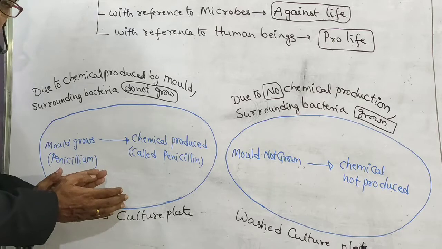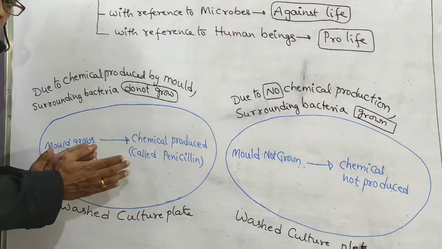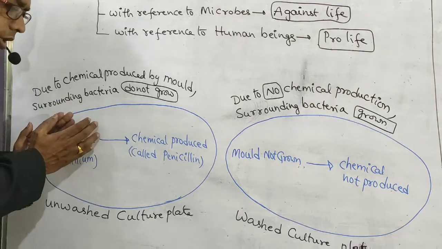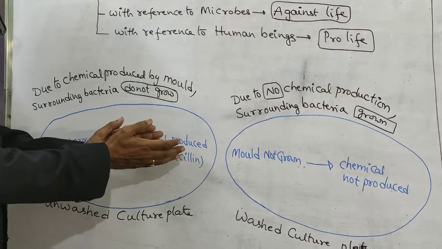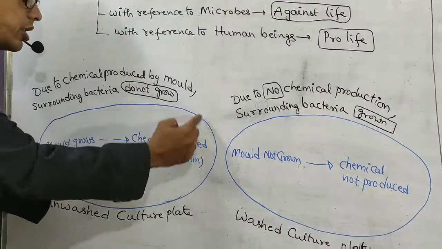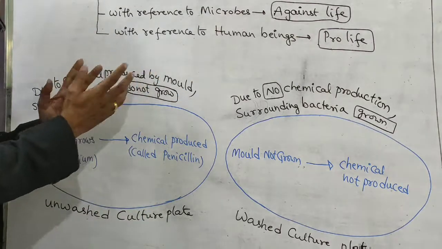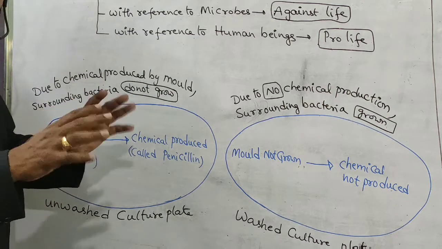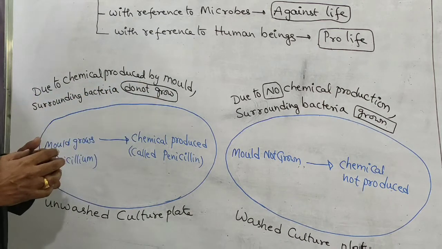From that mold, a chemical is produced. Because of this chemical surrounding this culture plate, there will be no growth of bacteria.